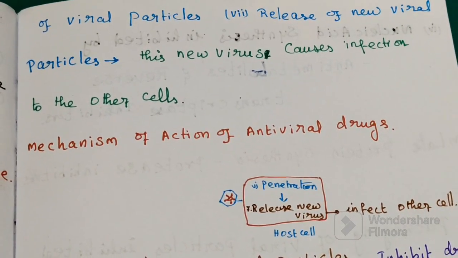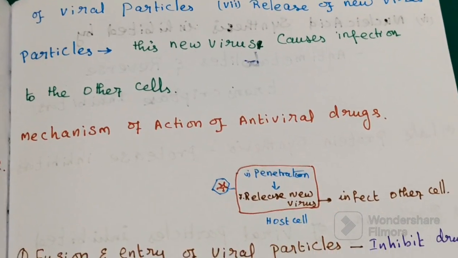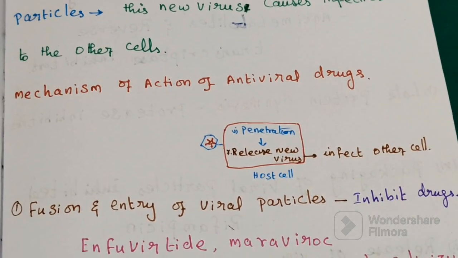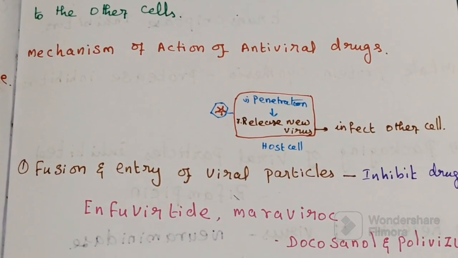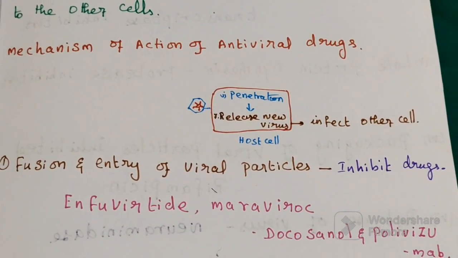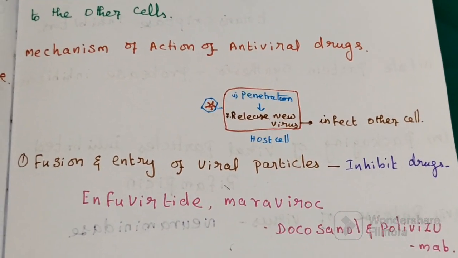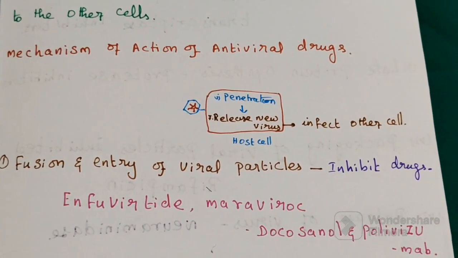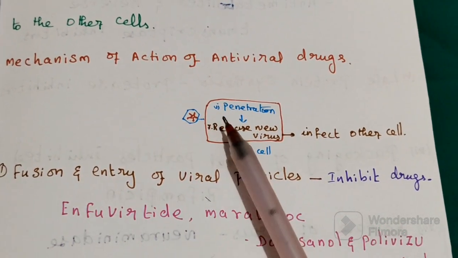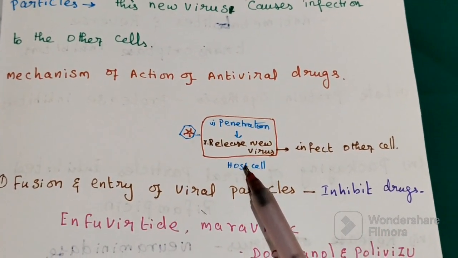Various drugs act at different steps in the viral replication. So, mechanism of action of antiviral drugs: they inhibit the viral replication at different steps in the viral synthesis. The synthesis of viral particles starts from fusion of viruses with the host, then penetration, and finally the last step, releasing new virus particles.